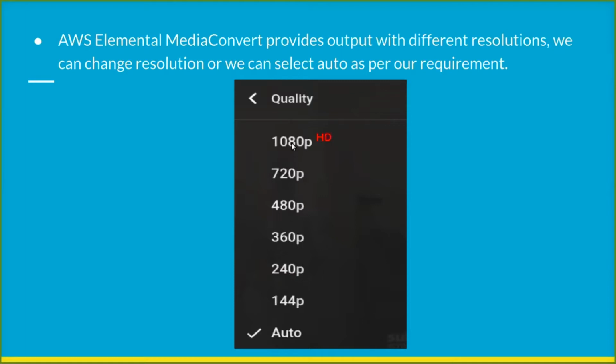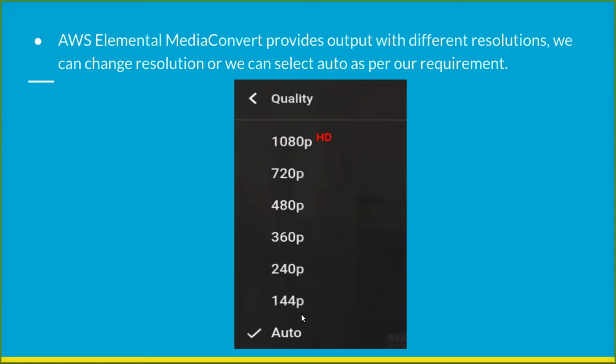So when creating or passing any input file to Media Converter, we need to set some presets. So which types of formats we want, that's how it gets generated.